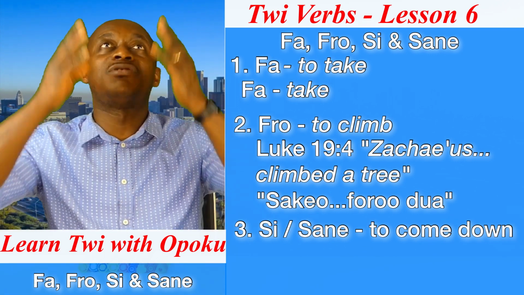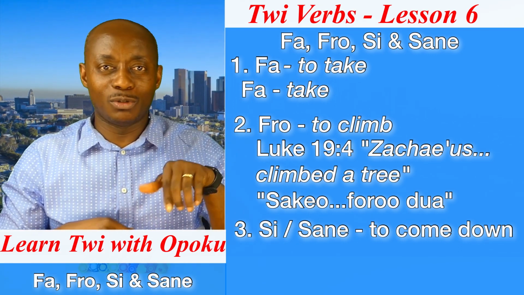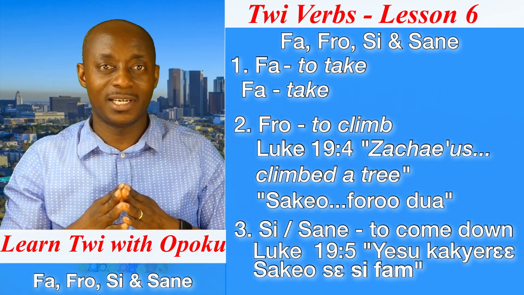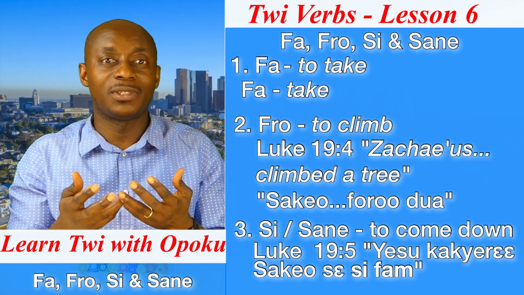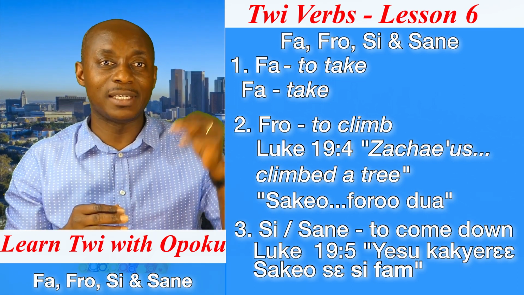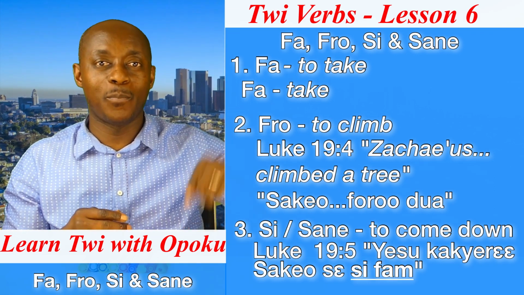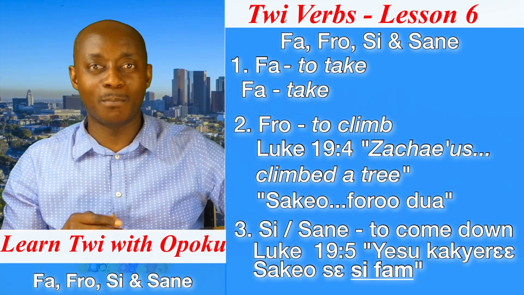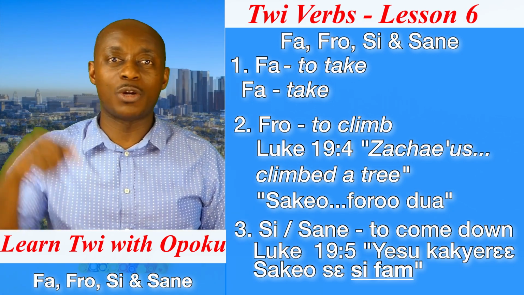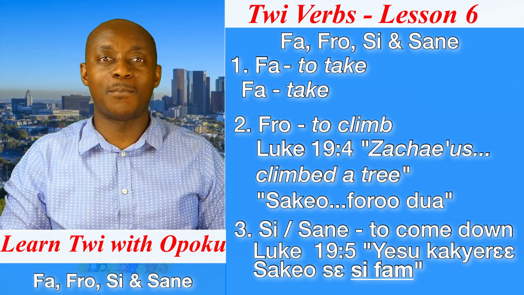When you climb a tree and I want to say come down, you can refer to Luke chapter 19, verse 5. When Jesus saw Zacchaeus, he told him to what? Come down. In the Twi Bible, it reads, Yesu ka kyerɛ Zacchaeus sɛ, si fam. So when we say si fam, it means come down or descend.